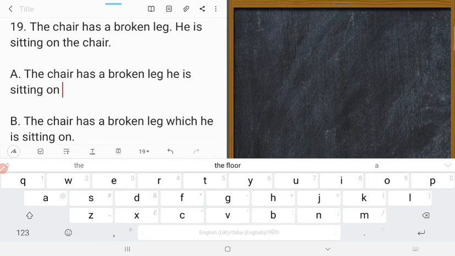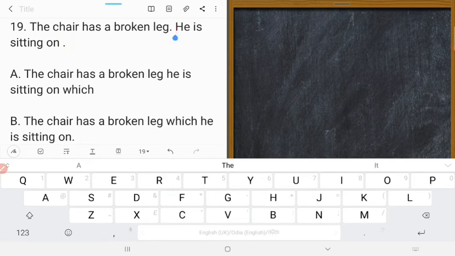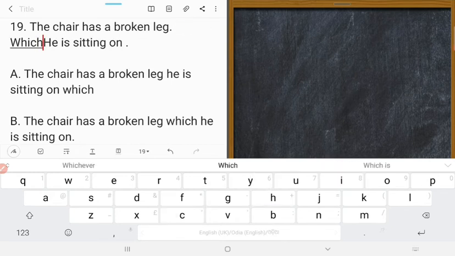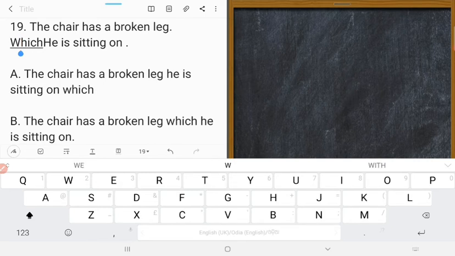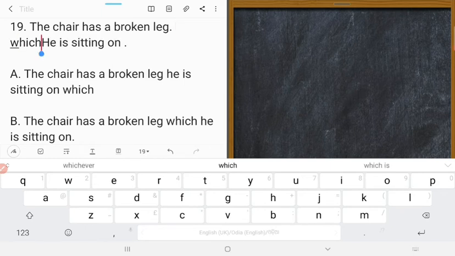On which. Which, with a small letter w. He, small letter h. Right. The chair has a broken leg which he is sitting on.